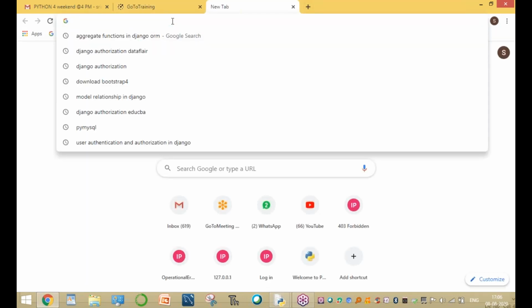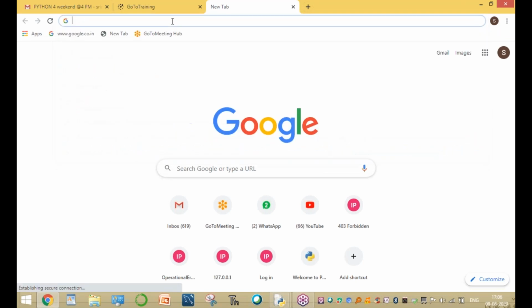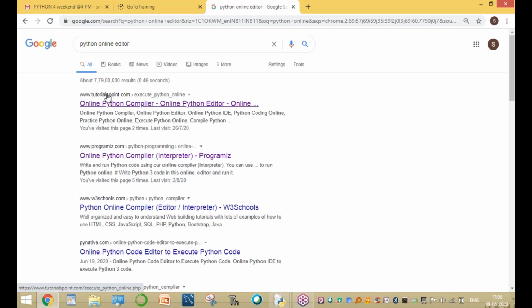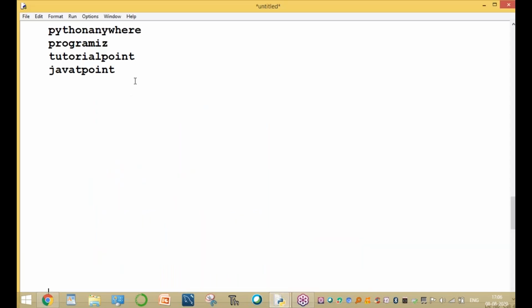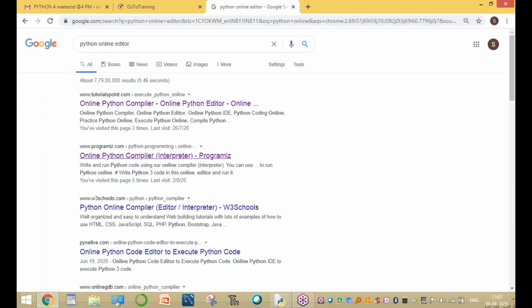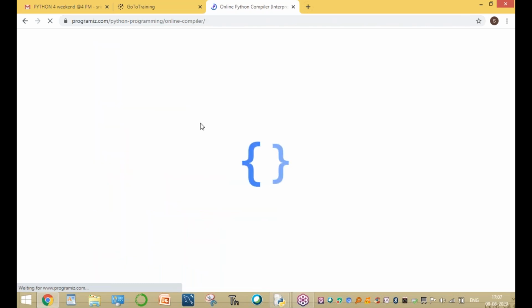Search for Python online editors. A number of online editors are available: Tutorials Point, W3Schools, and PythonAnywhere. These editors can be used directly without installation. You don't have to install any software. Directly go to the net, Google, and use it. So now, open a Python program environment.